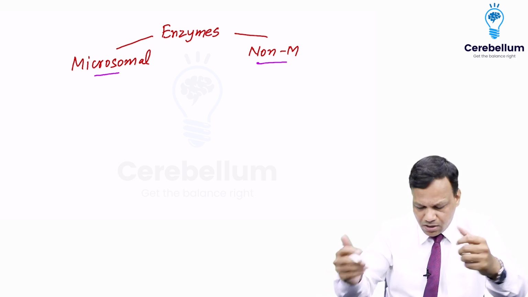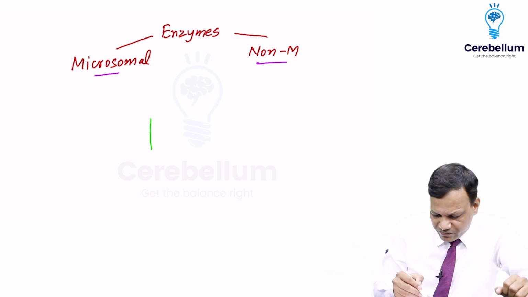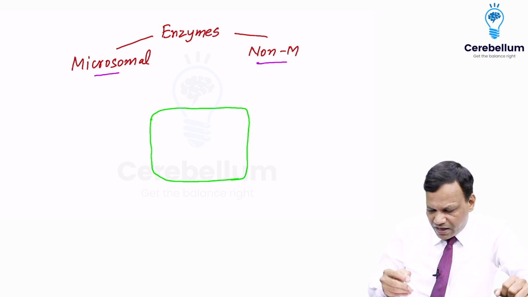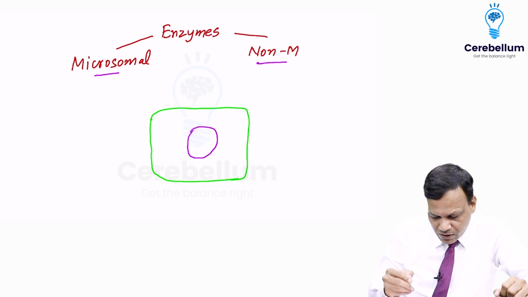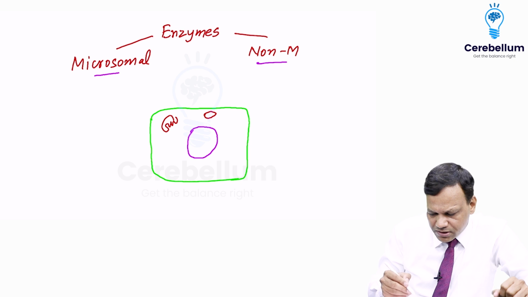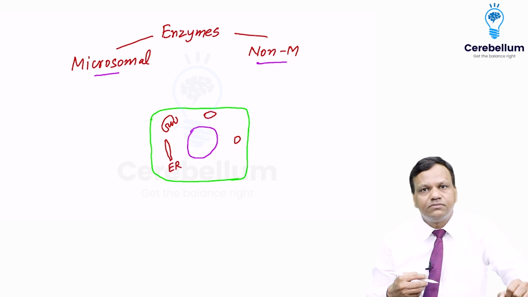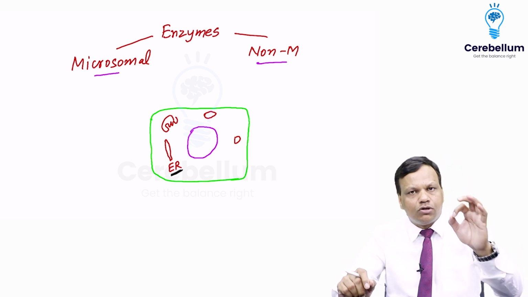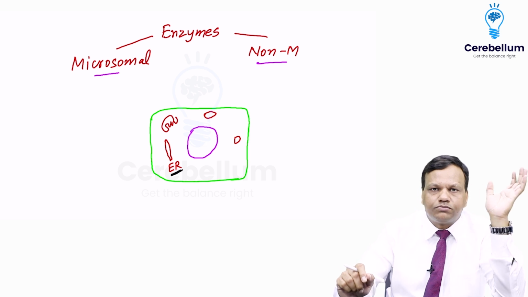But my question is, what is a microsome? If you see the cell, in this cell we have a nucleus, mitochondria, Golgi complex, lysosome, endoplasmic reticulum. So many organelles are present in this cell. Endoplasmic reticulum is also known as microsome.